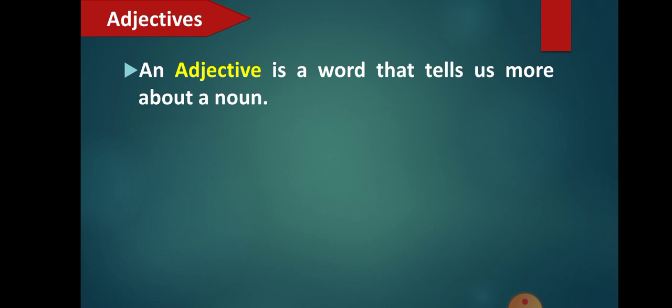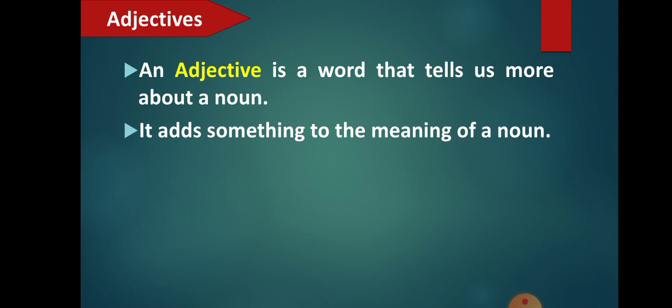That means, how is that noun? For example, I can say, I saw a beautiful girl. Now, here girl is a noun, a common noun, right? But how is that girl? That girl is beautiful. So, here you come to know that the word beautiful tells us more about that girl. Such a word which tells more about a noun is called an adjective. Okay, students, so beautiful is an adjective given to a girl.